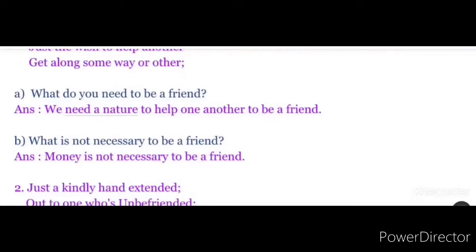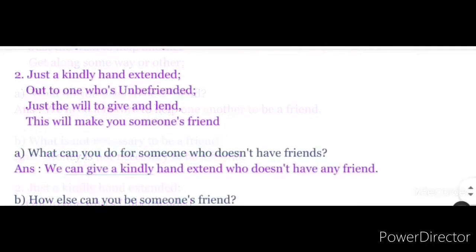Then let's move on to the second one. Look at the second sentence. Just a kindly hand extended out to one who's unbefriended. Just the will to give and lend. This will make you someone's friend. So the first question is, what can you do for someone who doesn't have friends?